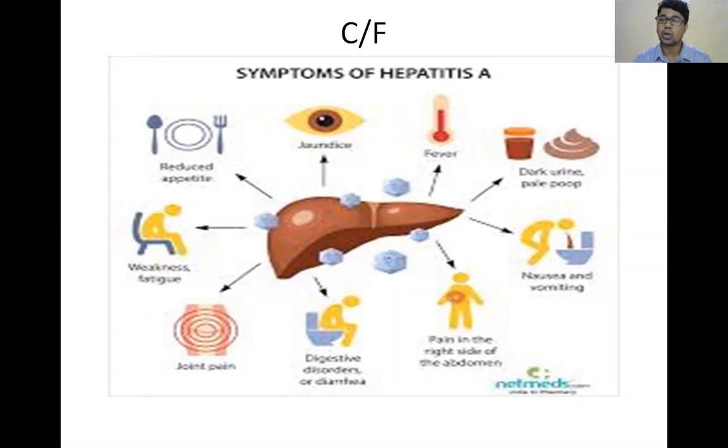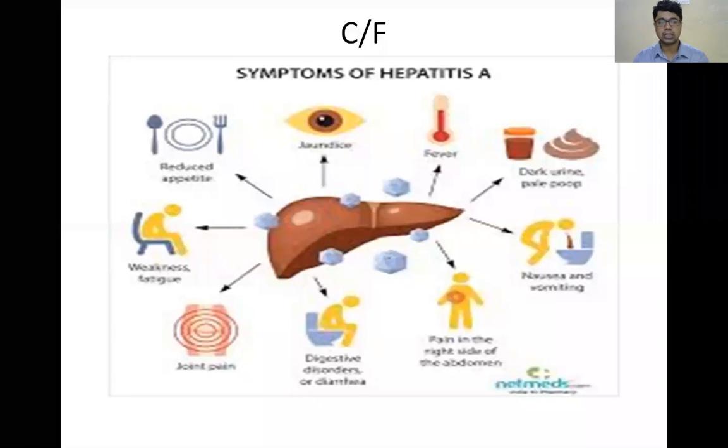Okay, so one more symptom is abdominal pain. Why is there abdominal pain in hepatitis? The pain is around the right abdomen, around the liver, and that pain is due to stretching of the capsule of the liver. So most commonly the baby will present with loss of appetite, abdominal pain, diarrhea, and jaundice with yellow coloration of the conjunctiva; diarrhea or constipation may or may not be present. These are the symptoms we will see in hepatitis A. What are the differences between hepatitis A and hepatitis B?